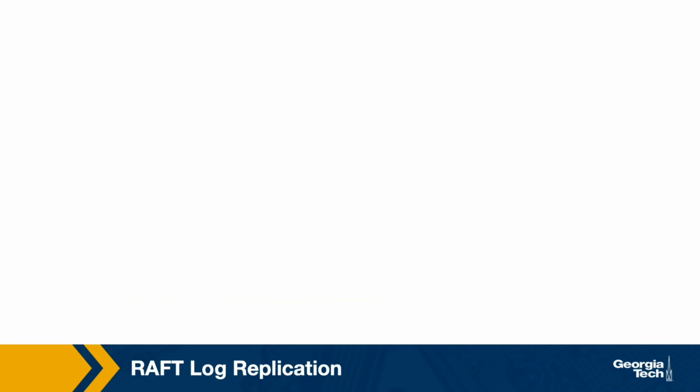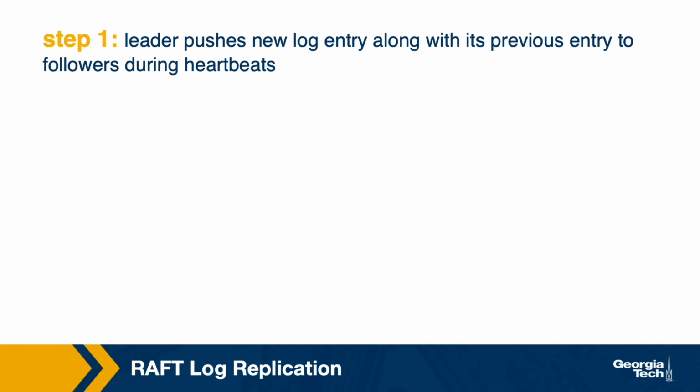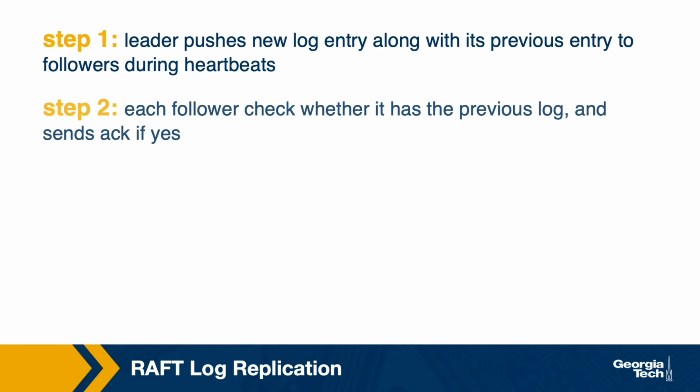To replicate log entries, the following steps are performed. First, the leader pushes the new log entry along with information about the previous log entry to the followers, and it does this during the heartbeats. Each of the followers checks first whether they have the previous log entry. If they do, that means that they are currently up to speed with the system, and therefore they can now accept this new log entry. If that's the case, then each of the followers will send yes as an acknowledgement.